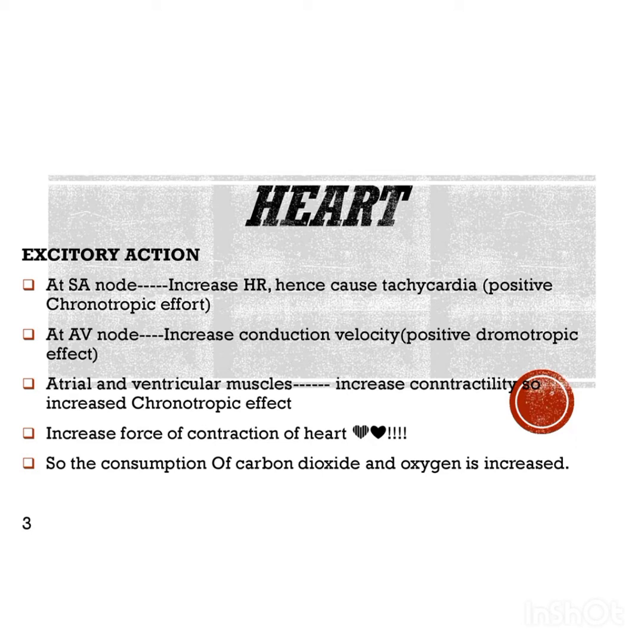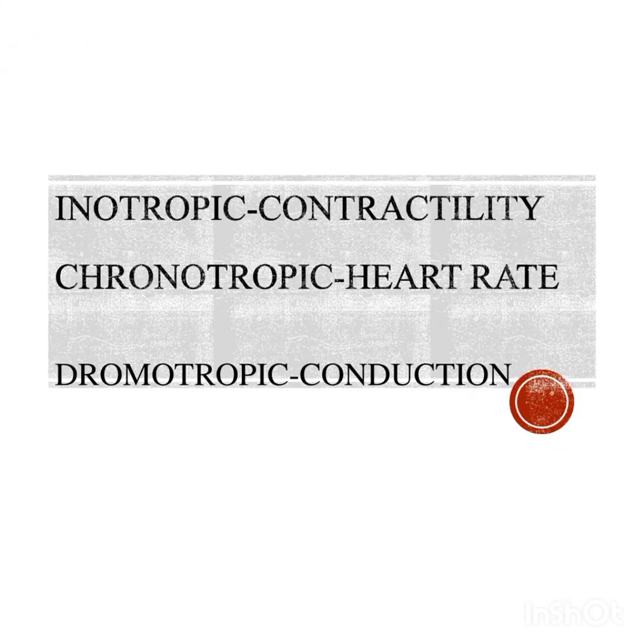Inside heart, at SA node, heart rate is increased. At AV node, conduction velocity is increased. And at atrial and ventricular muscles, contractility is increased. Which means contractility, conduction, and heart rate, these three things are increased. Contractility means inotropic effect. Increase in heart rate means positive chronotropic effect. And increase in conduction velocity means dromotropic effect. And vice versa.